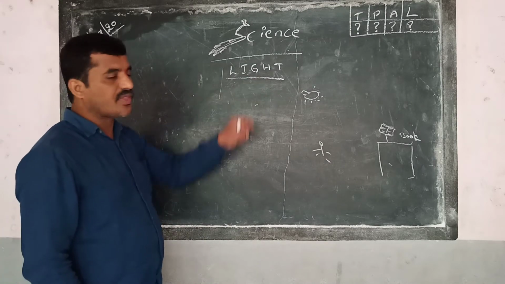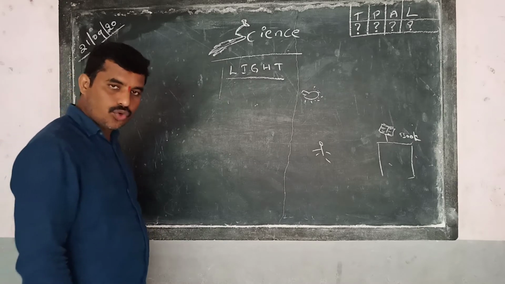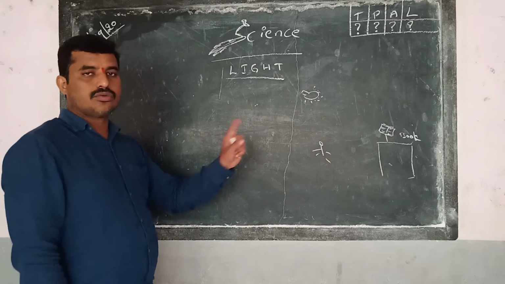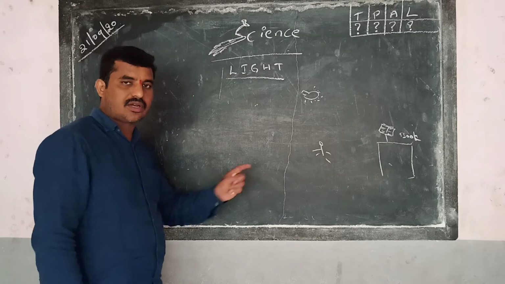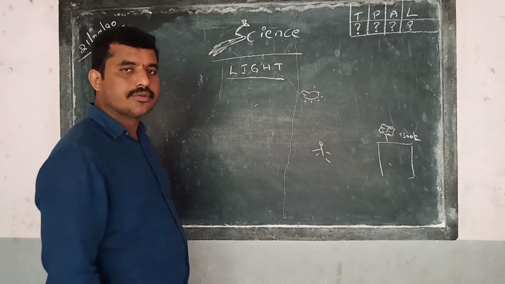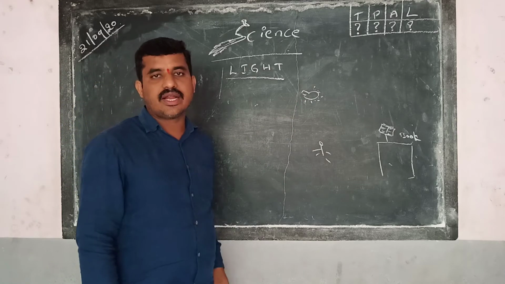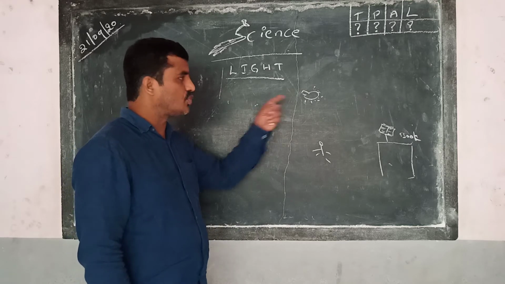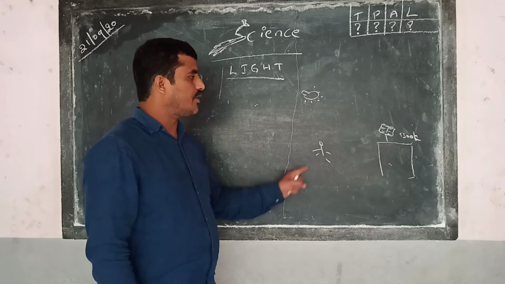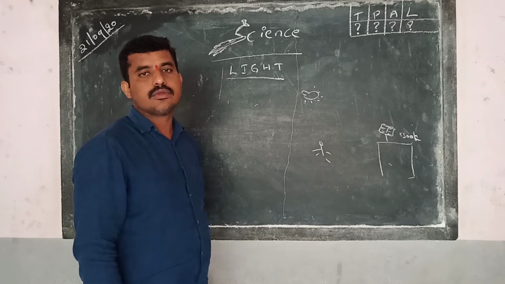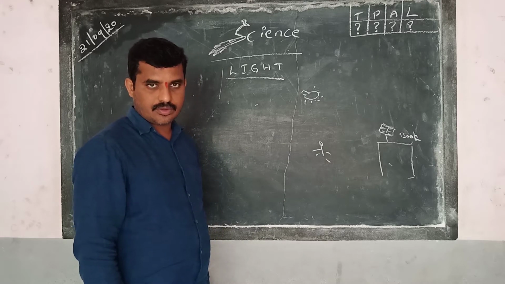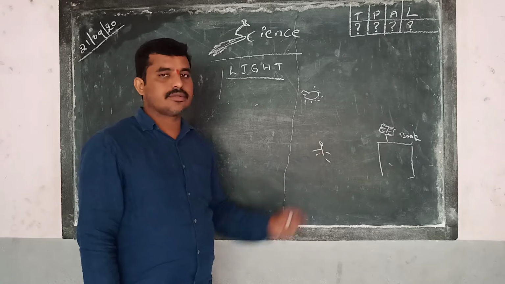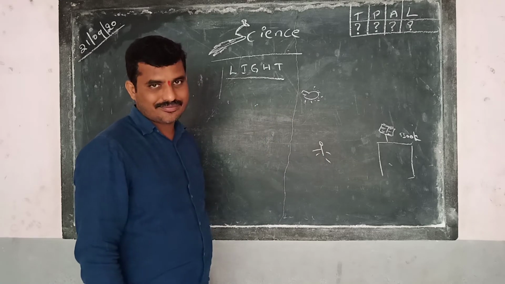If you switch off the light in the room, with all the room doors and windows closed, the light switched off, the bulb switched off, can you see the object, the book? You cannot. When can we see the object? When the light is there.